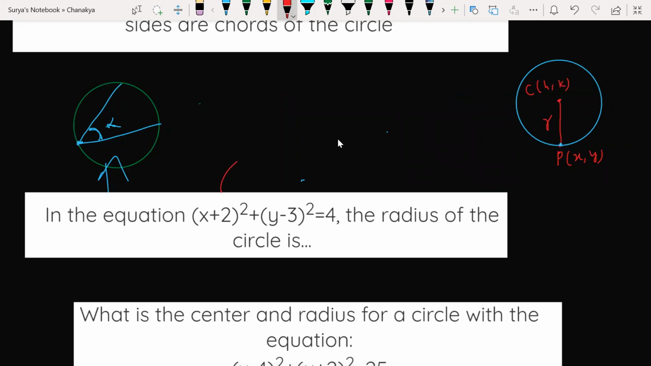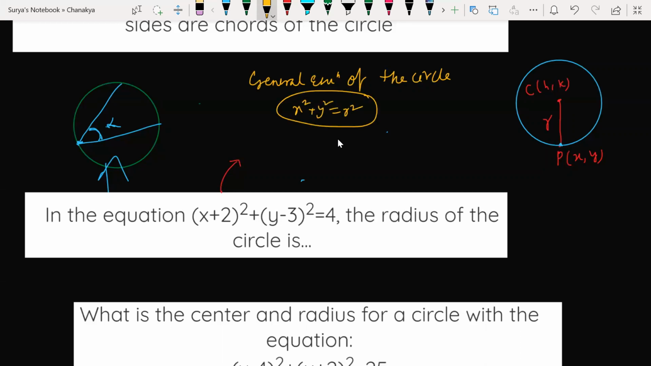Guys, basically it is not required for your concept, but still people are interested, so let me give only the formula. General equation of the circle: x square plus y square is equal to r square. If this is a circle, what will be its center? Let's write the general equation of the circle as (x minus h) whole square plus (y minus k) whole square is equal to r square.